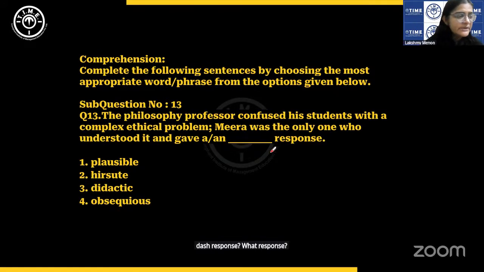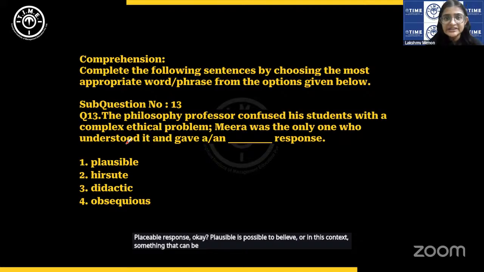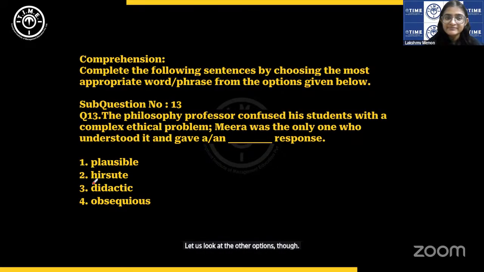Correct response, maybe something that means something like correct, right? Let us see. Plausible response. Okay, plausible is possible to believe, or in this context, something that can be accepted as correct. Plausible. Let us look at the other options though.